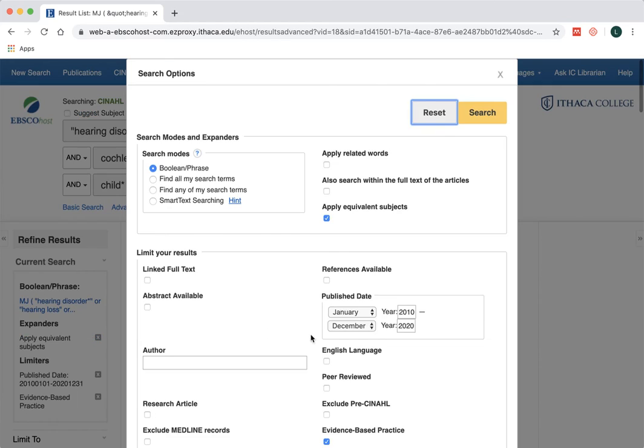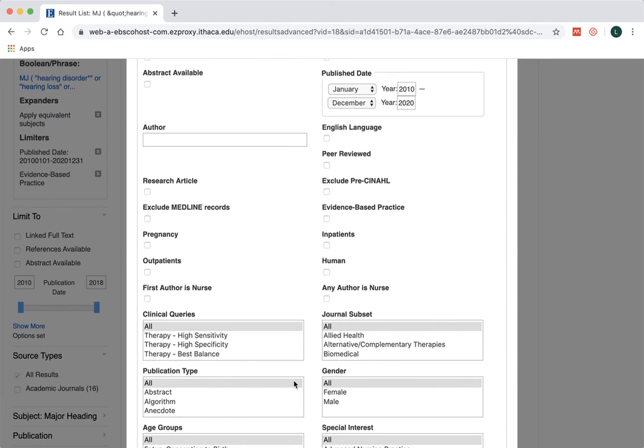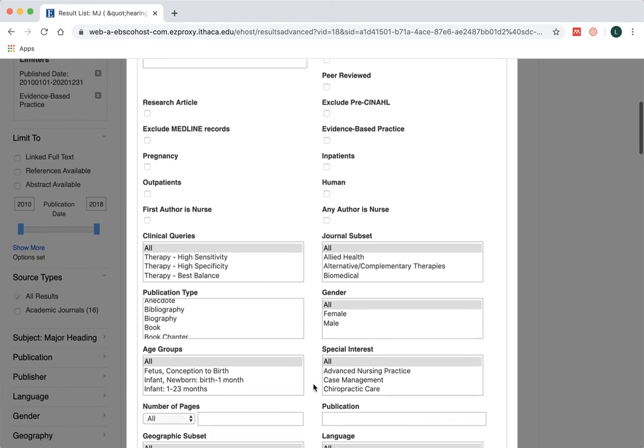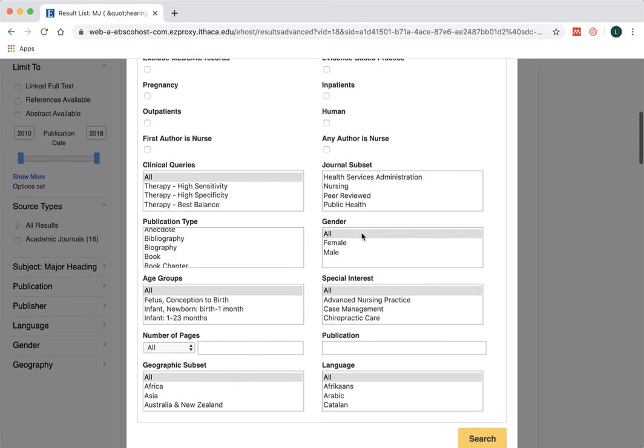Going back to this limits page, if I turn that off, I also did want to mention that I believe it's under journal subset. Is it under journal subset? Nope. It must be under special interest. There is a speech language special interest category right here.